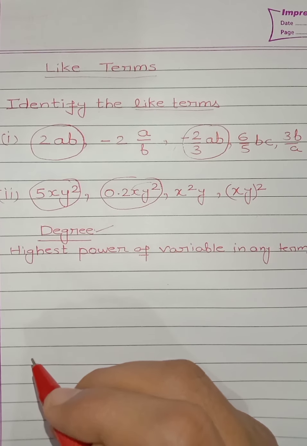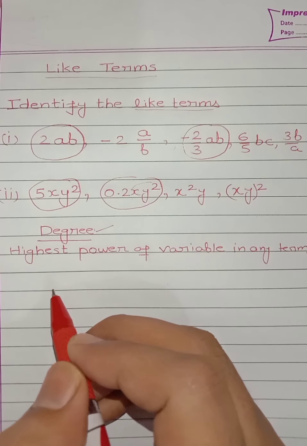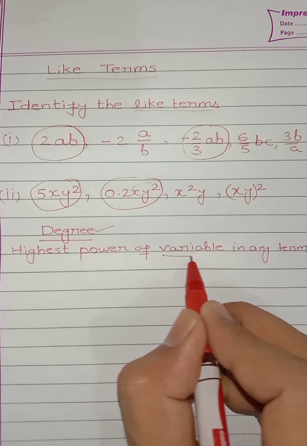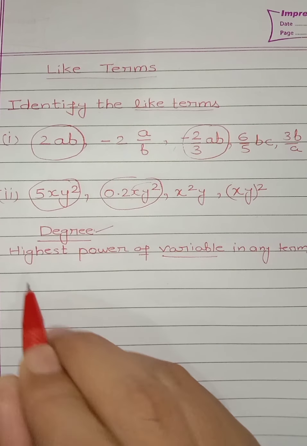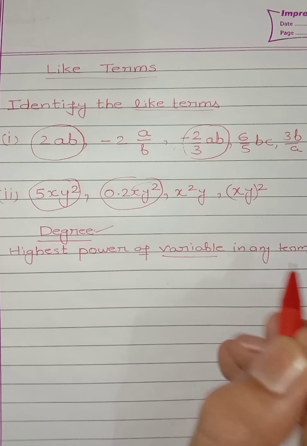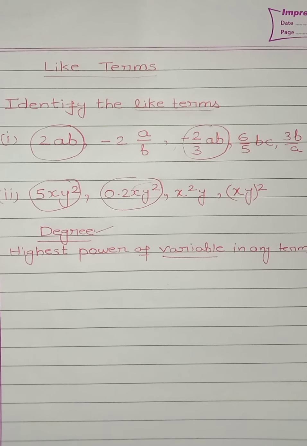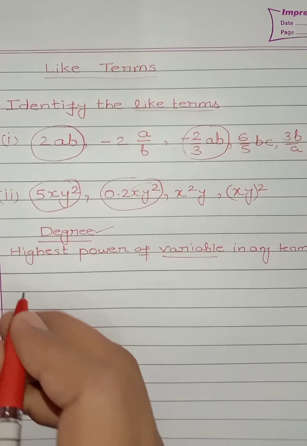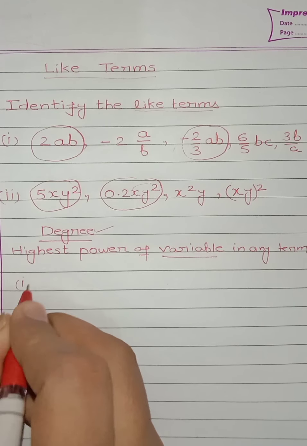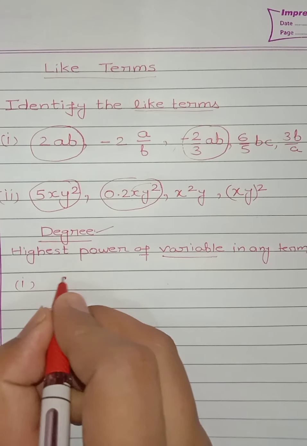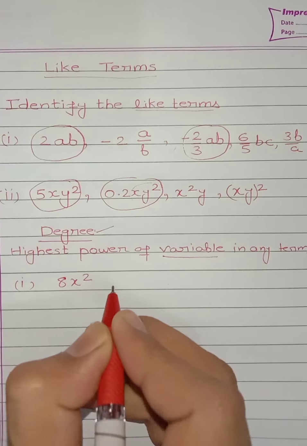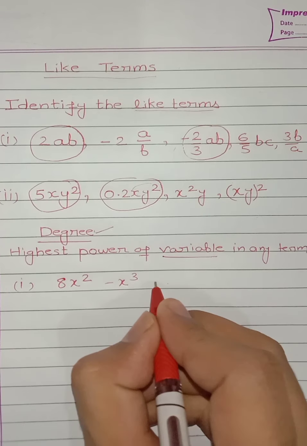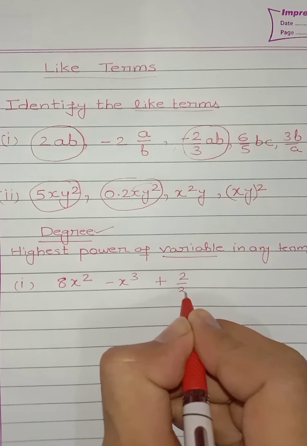Degree. How to find the degree of a polynomial? It is the highest power of variable in any term. Suppose we are going to find 8x square minus x cube plus 2 by 3x.